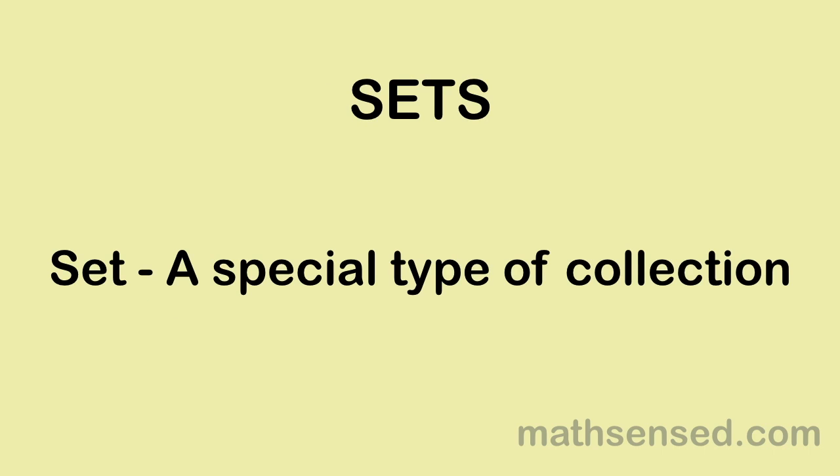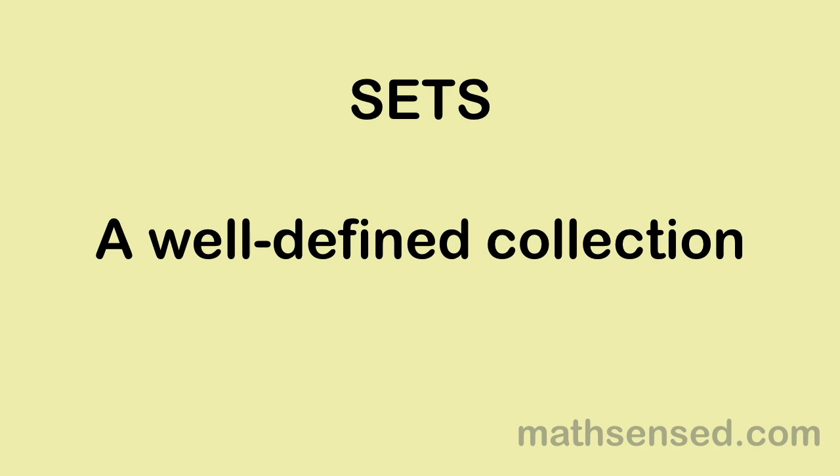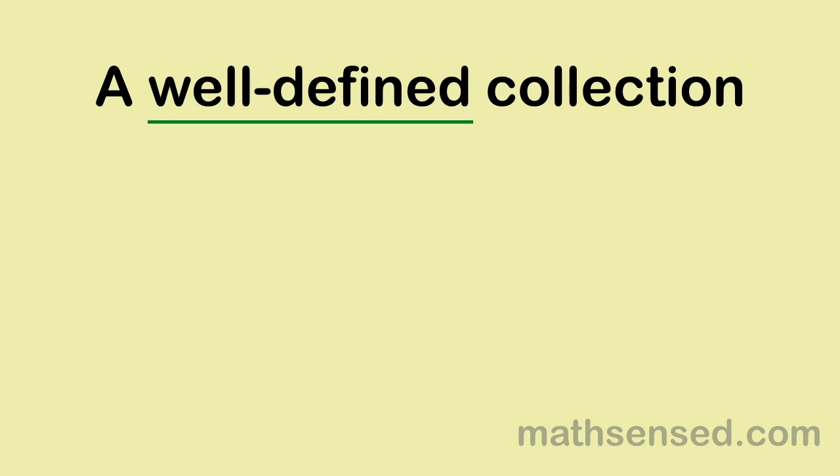Now, moving on to sets, a set is nothing but a special kind of collection. Let me explain what I mean by a special kind of collection. For a collection to be a set, it must possess one important property. That is, it must be well defined. But again, what do we mean by well defined? A collection is said to be well defined if one can definitely say whether or not any given object belongs to that collection. Let me explain with the help of examples.